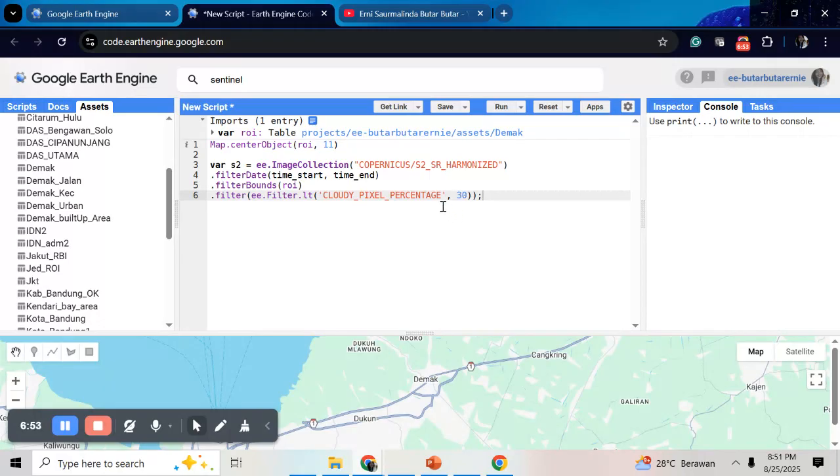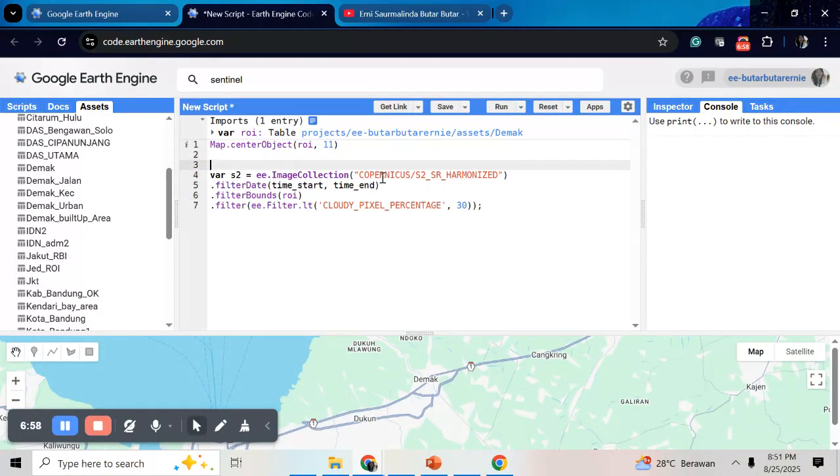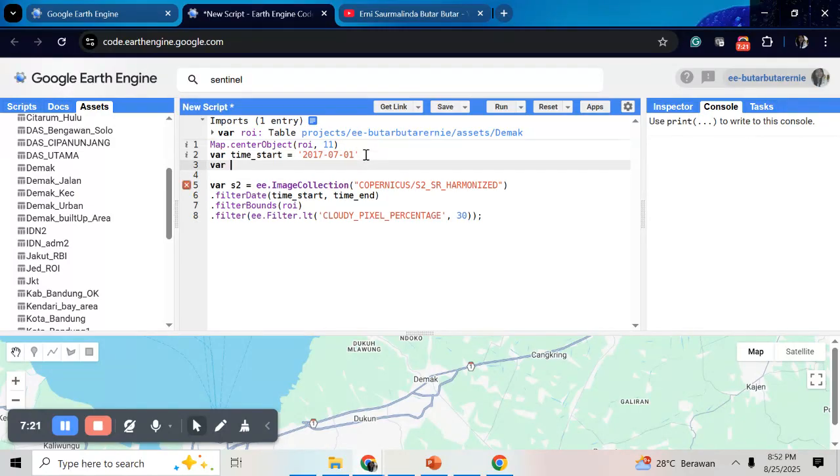So we will use a cloud cover of less than 30%, and you should define your time start, for example 2017, and a variable for time end, 2024-12-31.